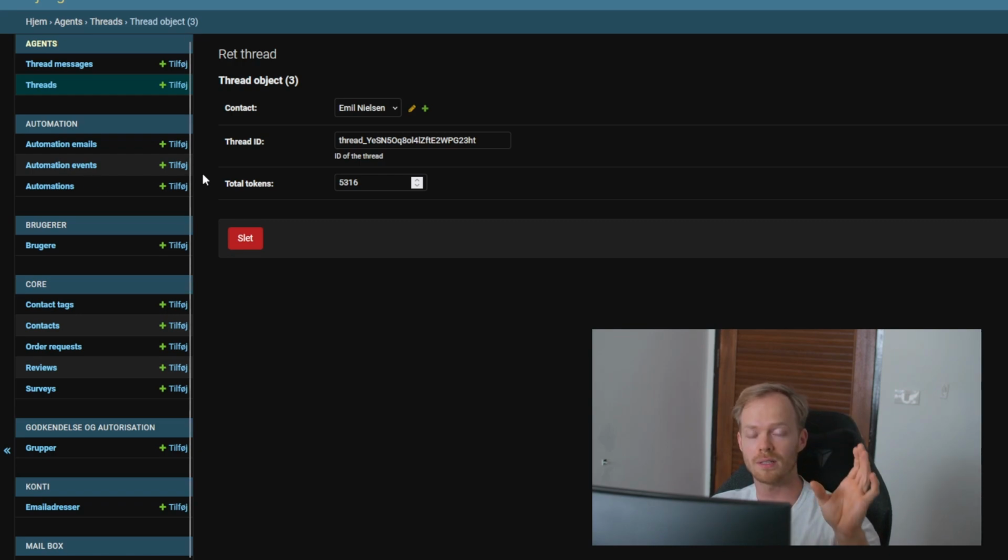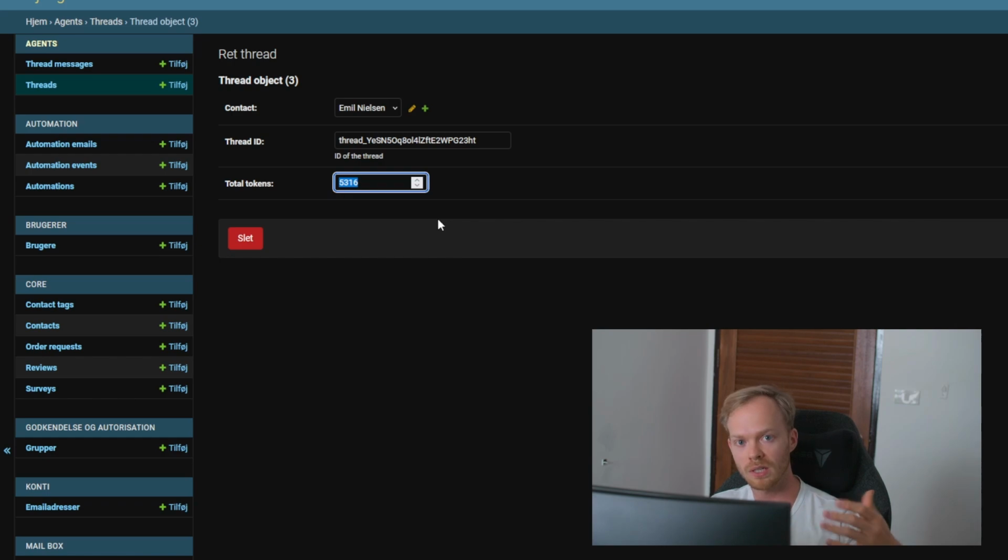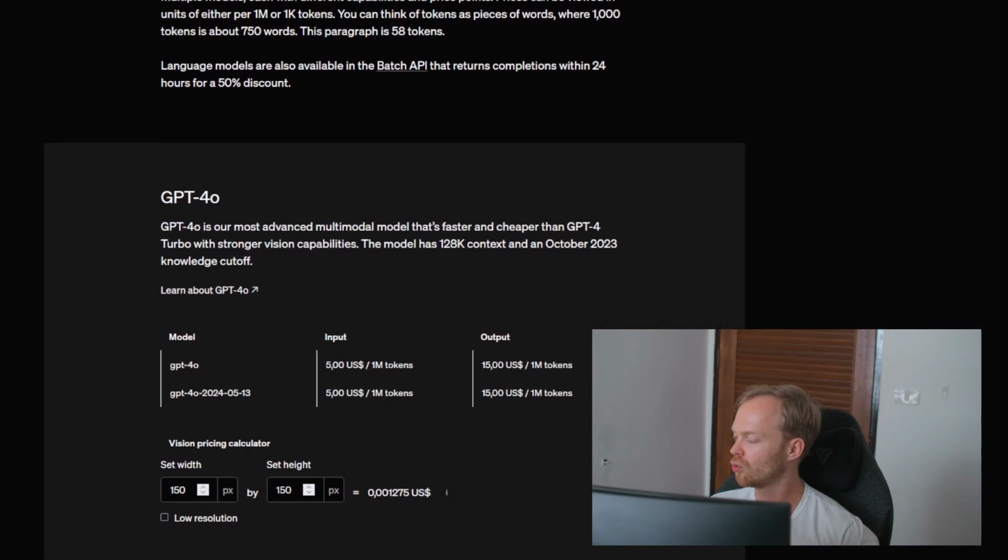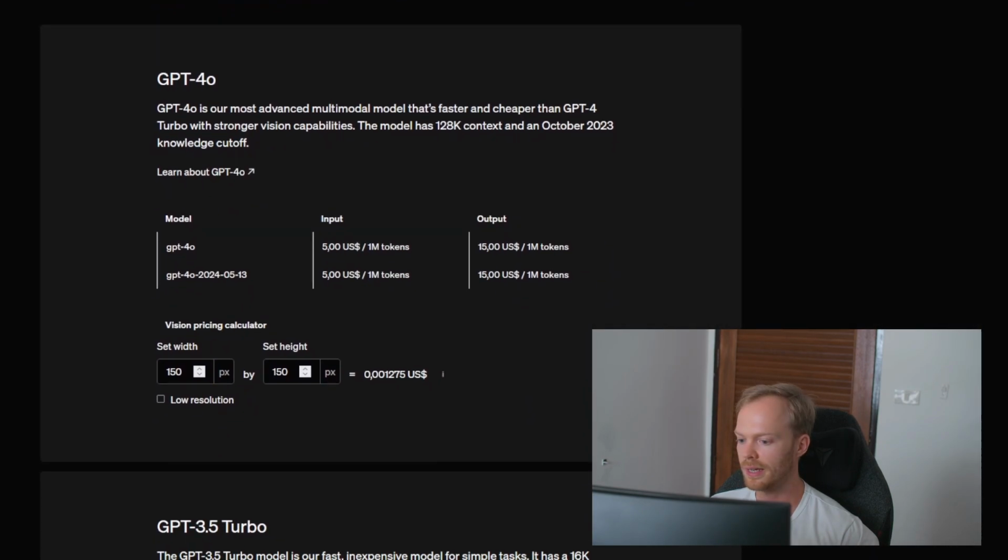So the thread is basically a conversation in OpenAI which holds many different messages. And here I just accumulate all the tokens that's spent. So all that communication with the language model has consumed 5,316 tokens. So if we go to OpenAI, you can see actually how much it costs.